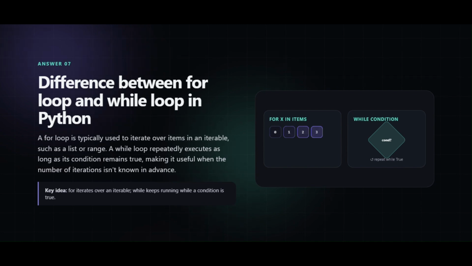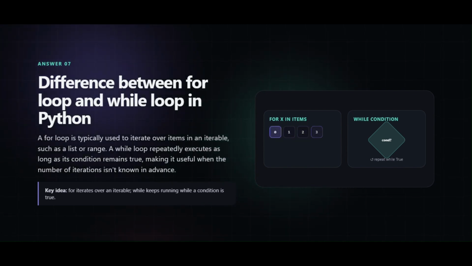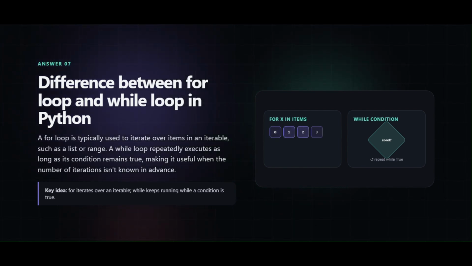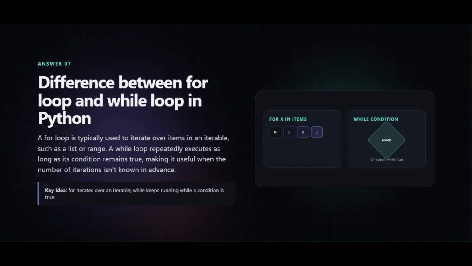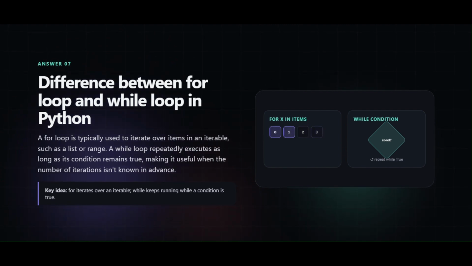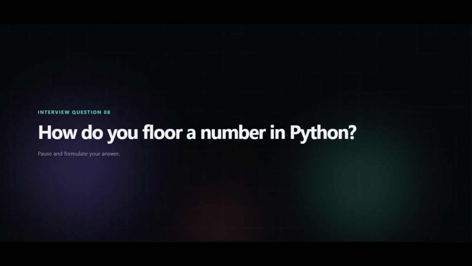Now next question, difference between for loop and while loop in Python. A for loop is typically used to iterate over items in an iterable, such as a list or range. A while loop repeatedly executes as long as its condition remains true, making it useful when the number of iterations isn't known in advance.